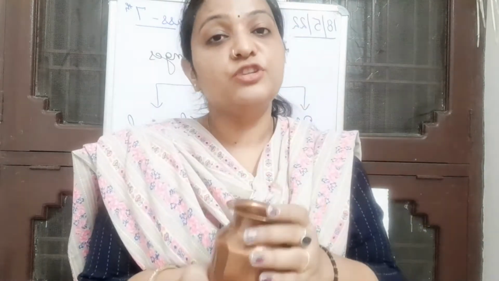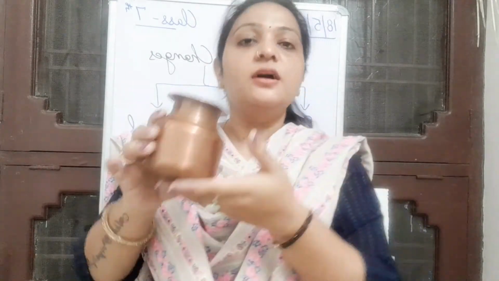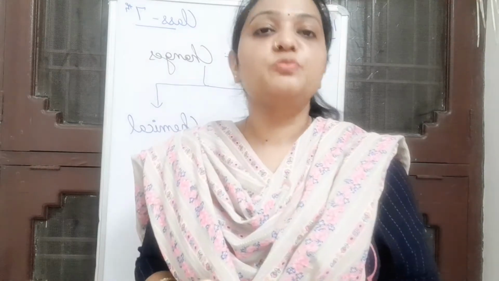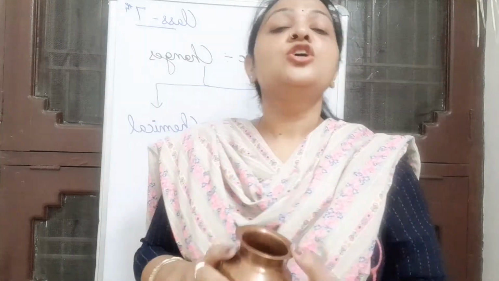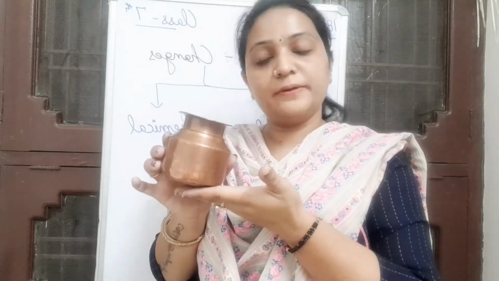You will use this kind of utensils in your temples, right students? Before that, you have learned about metals, clear? So what type of metal is it, beta? Very good. This is copper, and copper is a metal. So our lota is made up of copper.